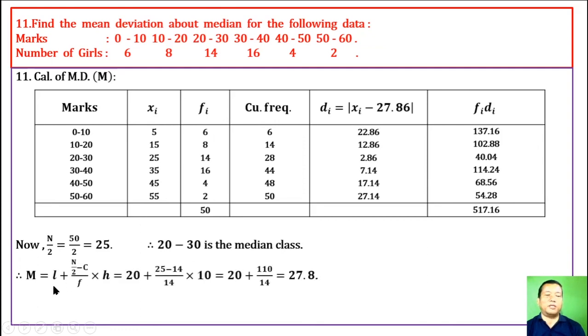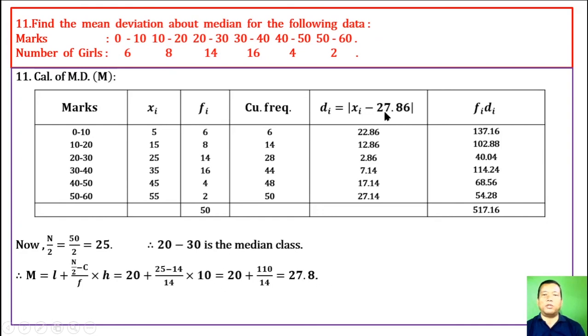Therefore, median M is equal to L plus (n by 2 minus c) by f into h, where L is the lower limit of median class, that is 20. N by 2 is already found to be 25, and c is the cumulative frequency just before the median class, that is 14. What is f? F is the frequency of the median class, that is 14. What is h? H is the width of the median class, that is 10. Find out, we get 27.8.